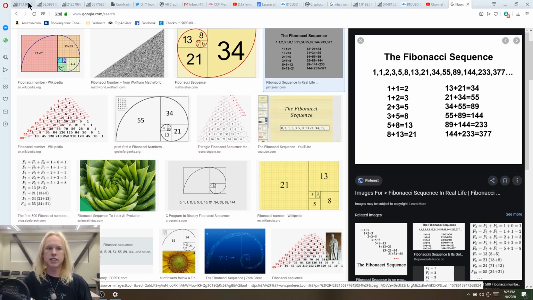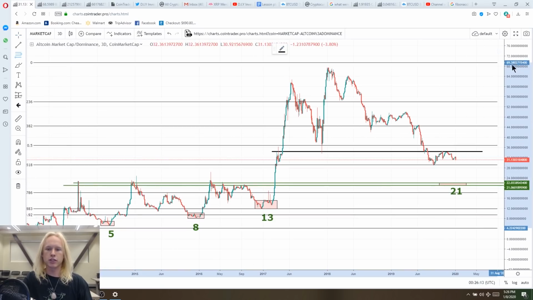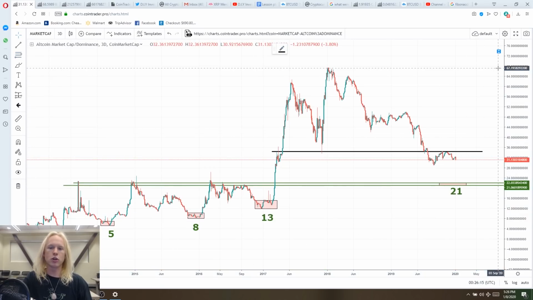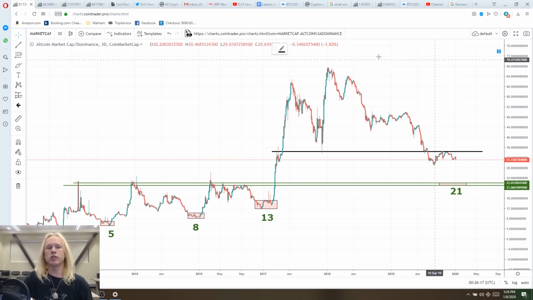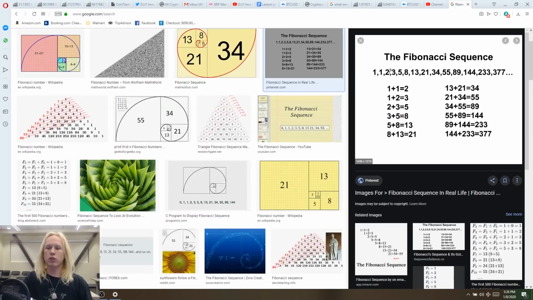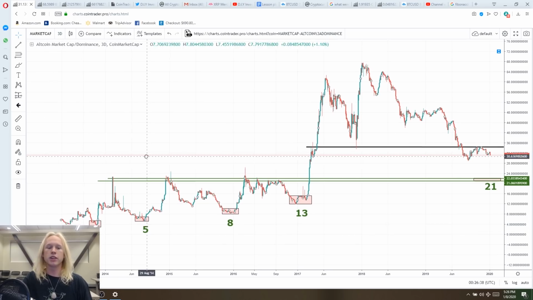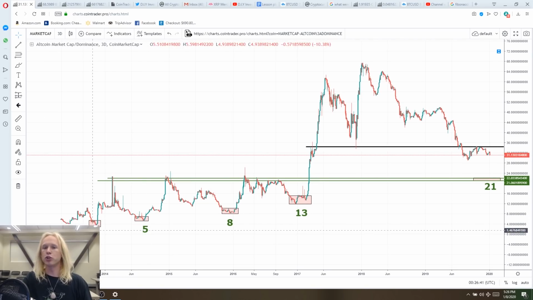Now, this is the same mathematics that we apply whenever we use a Fibonacci extension tool. And so this would be an example of the Fibonacci extension tool. But what I found so interesting inside of the altcoins is the fact that every one of these bottoms takes place at a Fibonacci equivalent. So the way that the cycle goes is 1 and 1 is 2. Now the only difference between the cycle of altcoins and the Fibonacci sequence is the fact that we just don't have a full amount of price data that goes from way back when altcoins were first starting out. And so we only really get the third multiple in that equation.